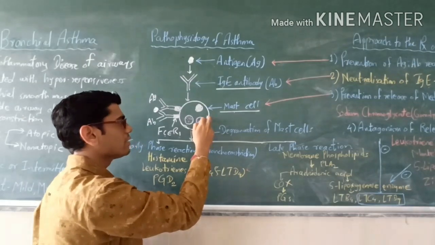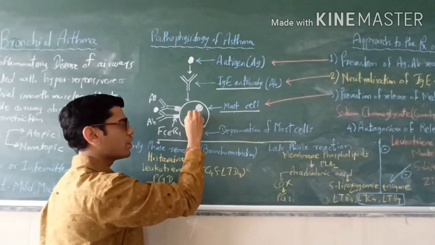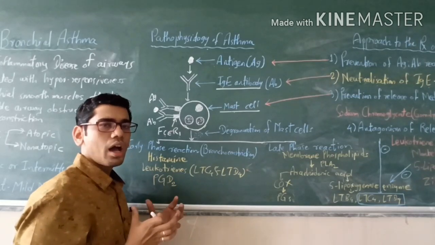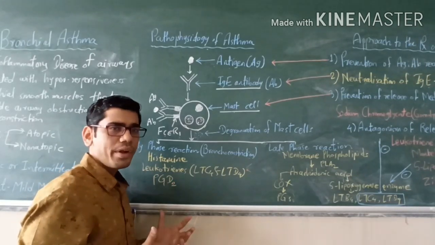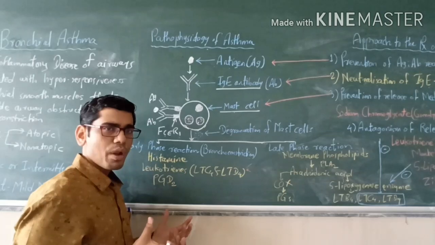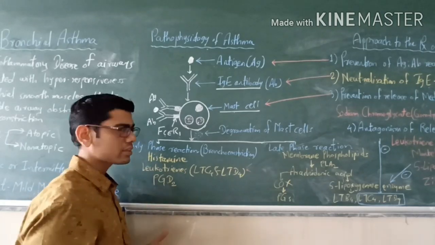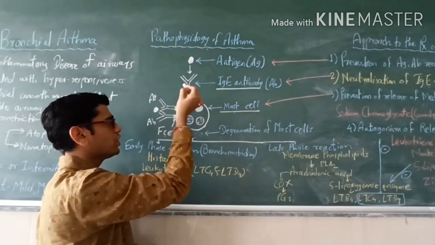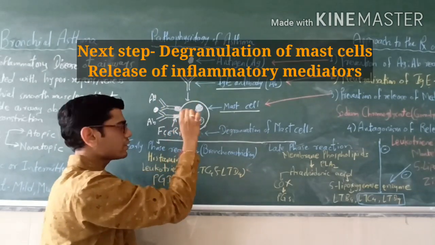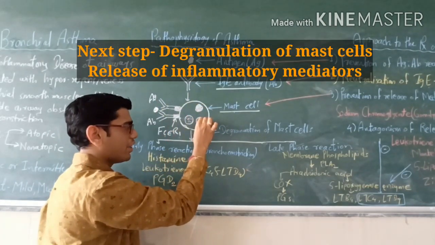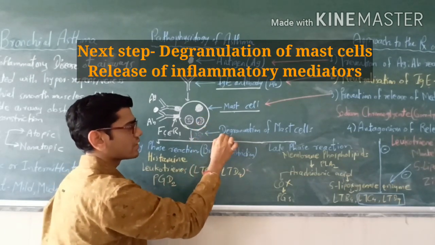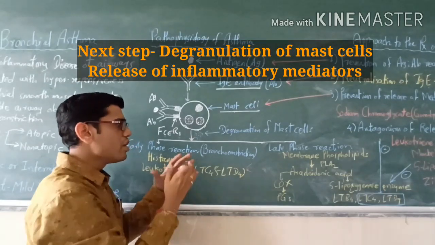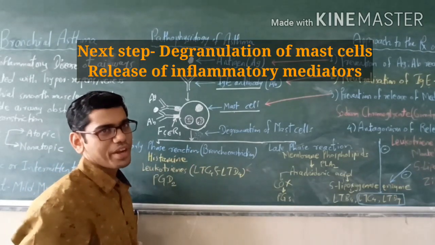Now these mast cells contain certain storage granules within them, and these storage granules have stored the inflammatory mediators. So there are various inflammatory mediators which are stored in the mast cells. When the antigen comes the second time, it will react with IgE antibody that will attach to the mast cells, and there will be a degranulation of mast cells. That is the next step, degranulation of mast cells and release of various inflammatory mediators.